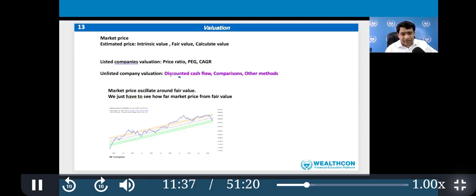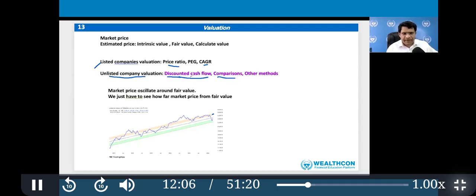But be aware of what big players do, then you can take some information. Listed company valuation can be done by simple tools like P/E ratio, PEG ratio, and CAGR, which we use. And unlisted company valuation can be done by discounted cash flow, comparison with other companies, or some other method.